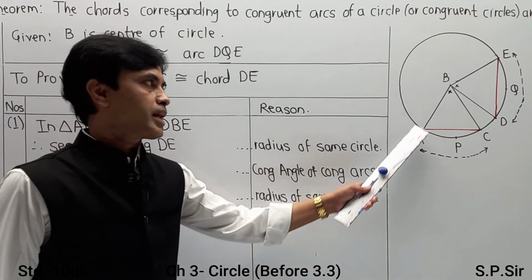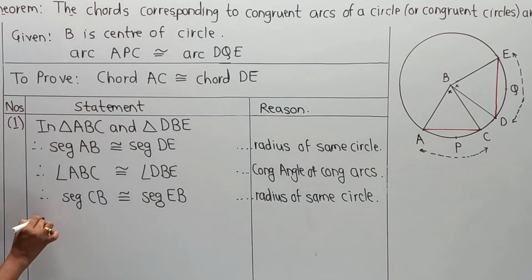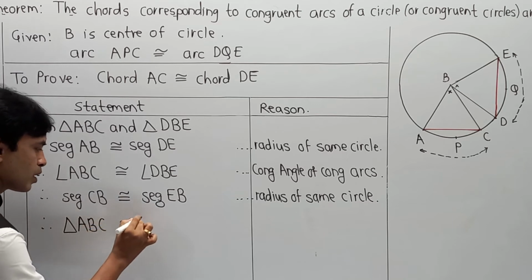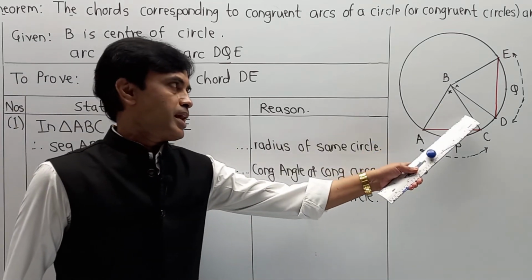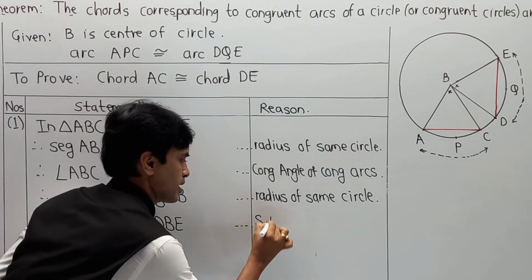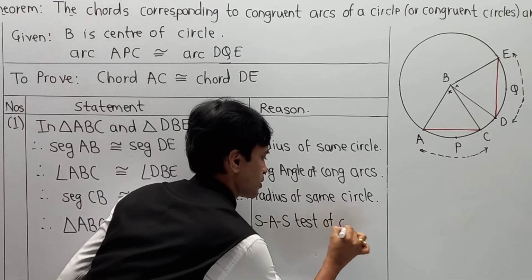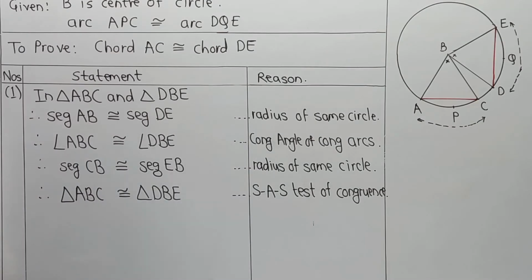Naturally you can say that triangle ABC is congruent to triangle DBE by SAS test of congruency. Now, when two triangles are congruent, then their respective sides and respective angles must be congruent.